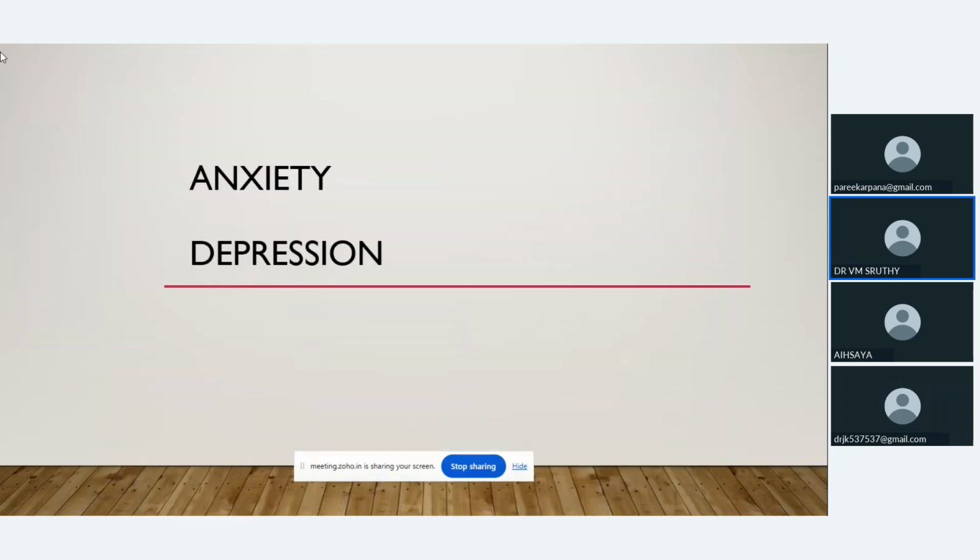Along with all these signs and symptoms, we can see anxiety and depression. The anxiety can be due to hirsutism, acne, and cosmetic causes. Depression can be due to menstrual irregularities, infertility, or weight gain. So all this can lead to anxiety and depression.